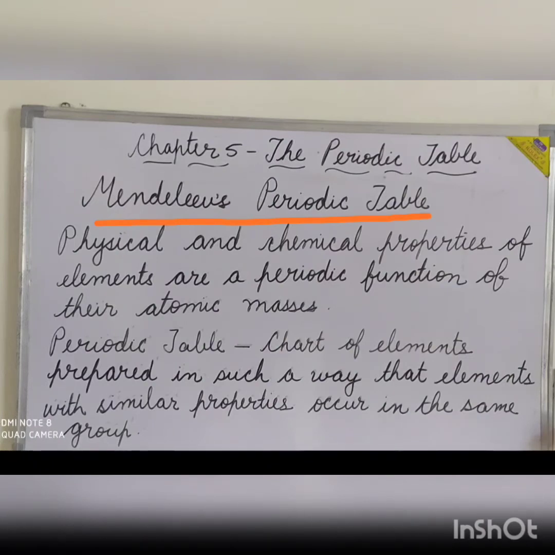Based on this, he propounded a law which is called Mendeleev's periodic law, according to which the physical and chemical properties of elements are a periodic function of their atomic masses.